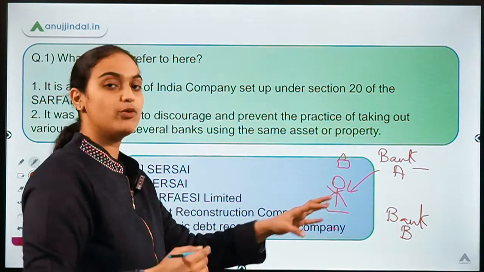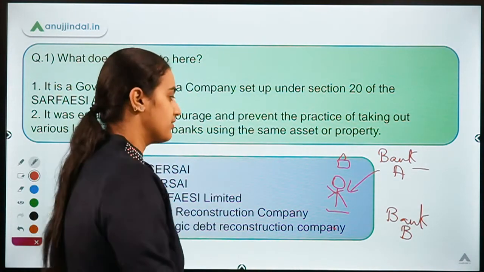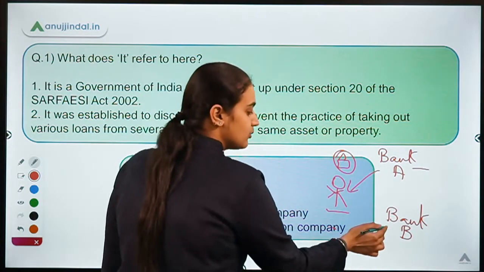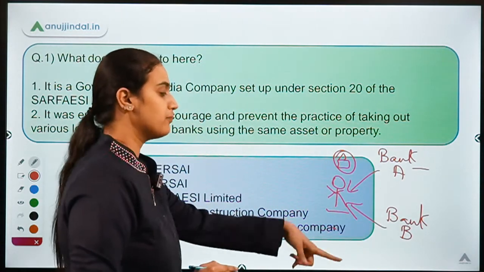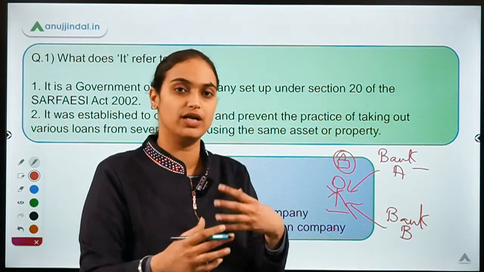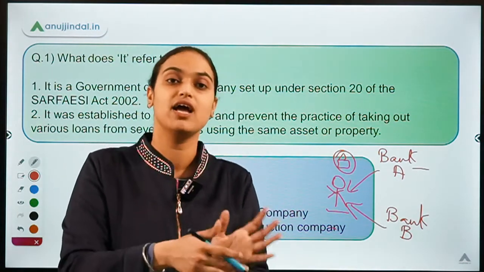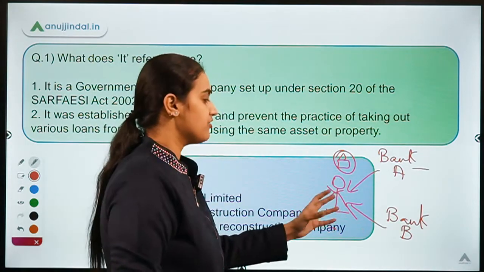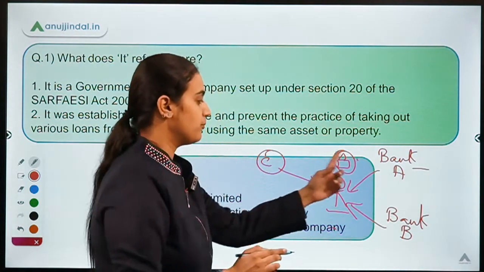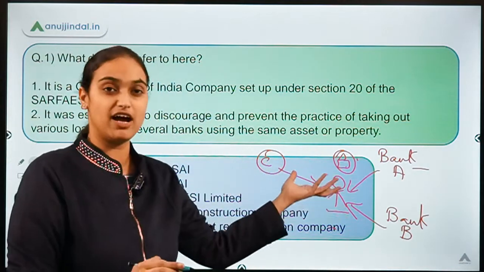Instead of providing some other property as collateral, he used that same property as collateral and took the loan from Bank B also. Bank B was not aware that the property was already collateralized and a loan had been taken on it. Similarly, if he needs more funding, he may approach Bank C as well, and putting the same property as collateral, he might have taken a loan.